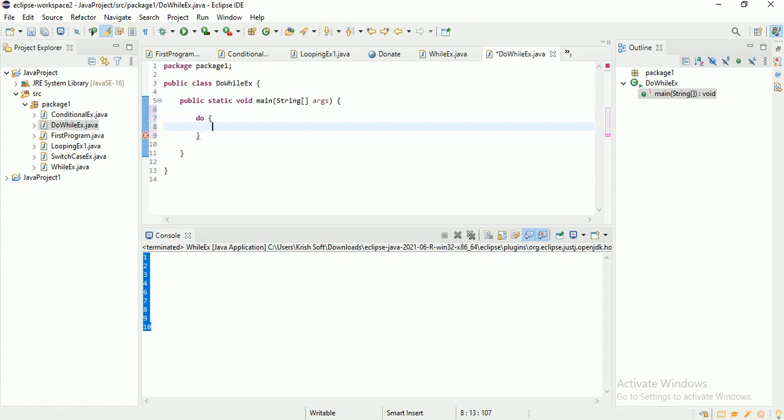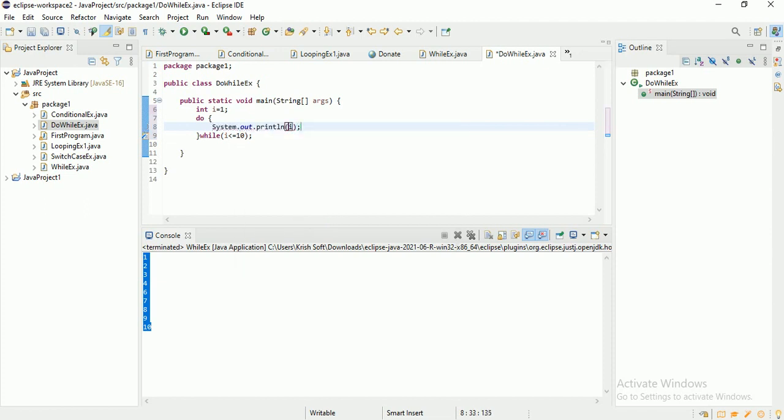The same condition I am adding: while i less than equal to 10. Int i equal to 1 I have given. Okay, I am adding the do loop here. In the do loop, I just want to print.